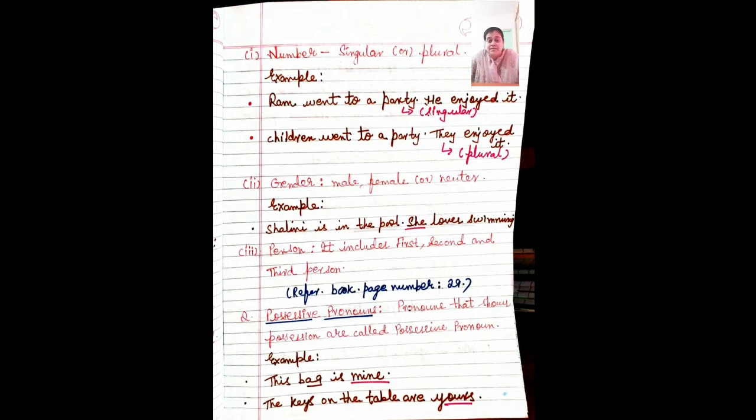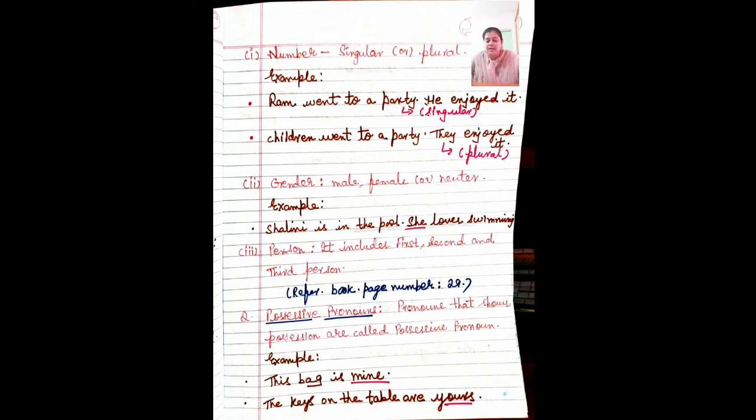Next one, gender. Male, female. How many types of genders are there? Students, come on. There are 3 types of gender: male gender, female gender, and neuter gender. Example: Shalini is in the pool. She loves swimming. Can I say, Shalini is in the pool, he loves swimming? Or, it loves swimming? No, it will be very wrong. When the name is of a girl, female, we have to add she. Shalini is in the pool, she loves swimming. Simple.